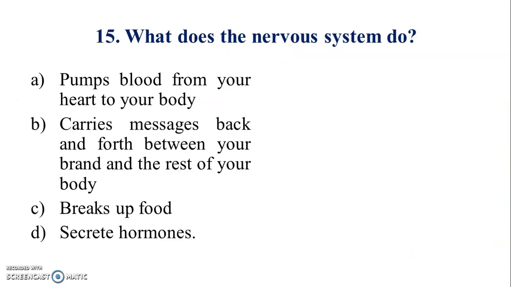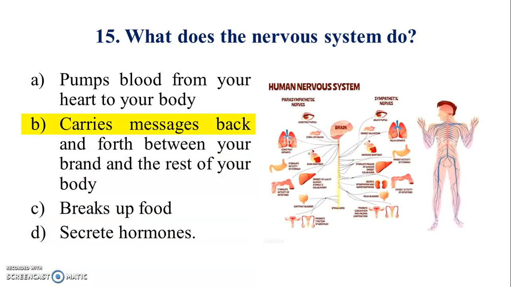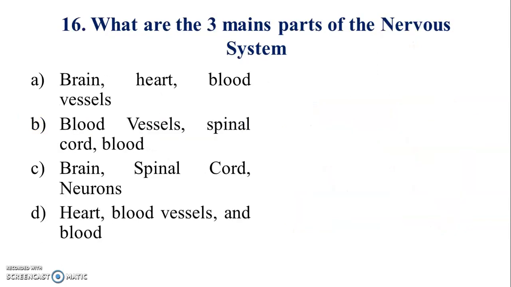Question number 15, what does the nervous system do? Answer is B. Question number 16, what are the three main parts of the nervous system?